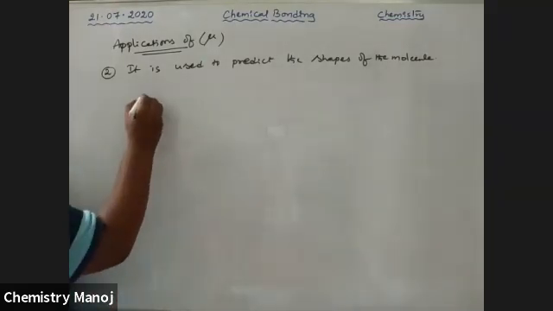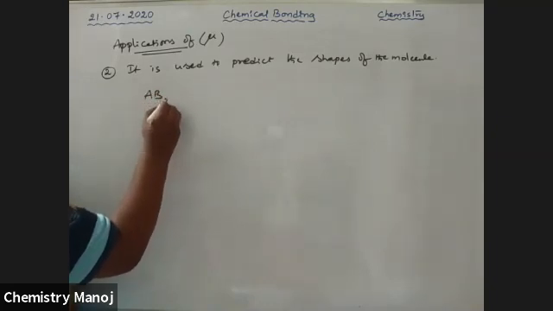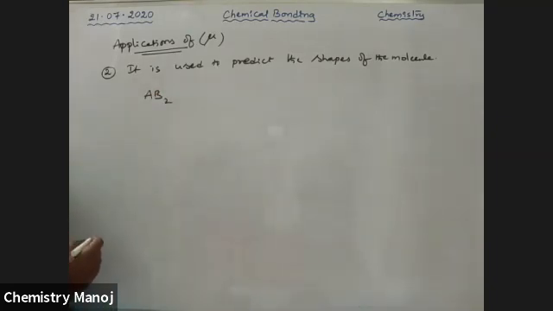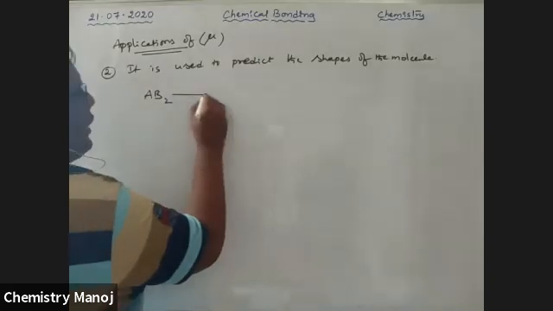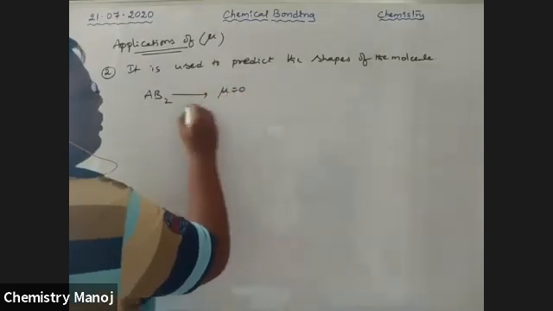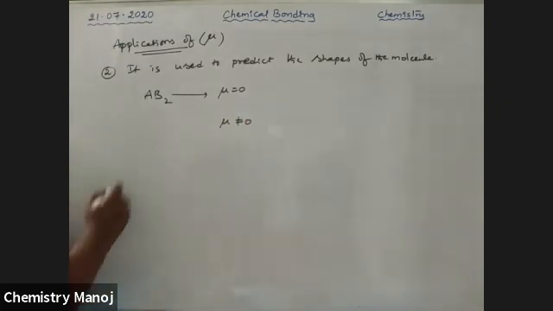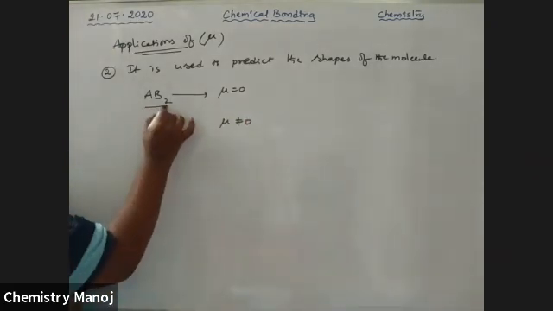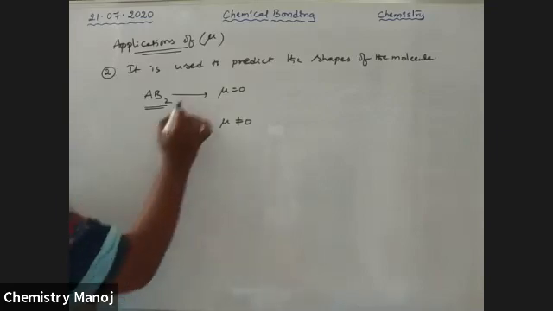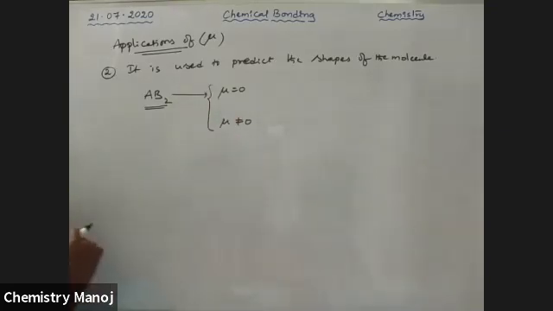Take an AD2 type molecule. Sometimes the mu value is equal to 0, or sometimes mu is not equal to 0. So for a molecule of the type AD2, there may be mu equal to 0 or mu not equal to 0.